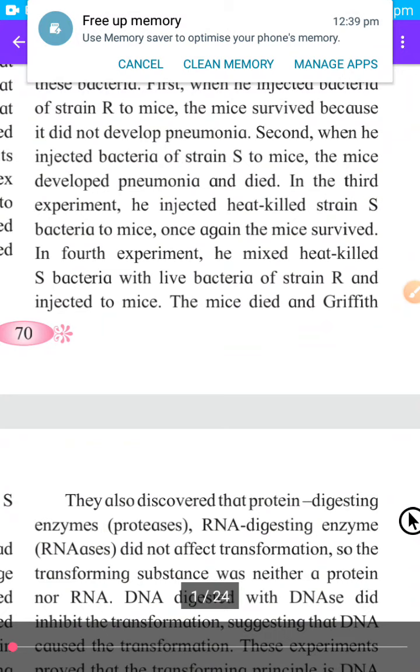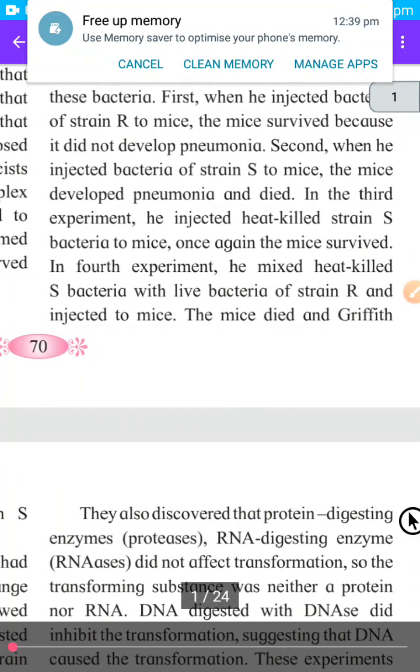Okay, means in the fourth step, when he mixed heat-killed S bacteria with live bacteria of R type, the mice got infected by pneumonia and died. So this shows that in the fourth step, R type bacteria became S type or pathogenic.